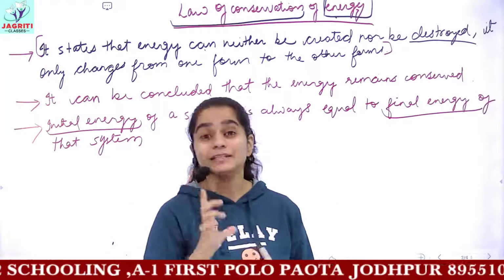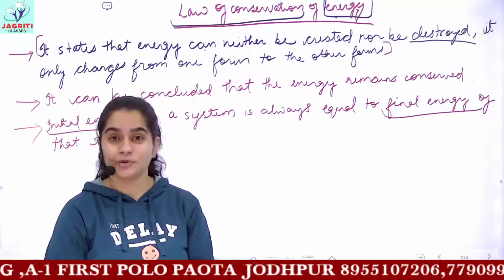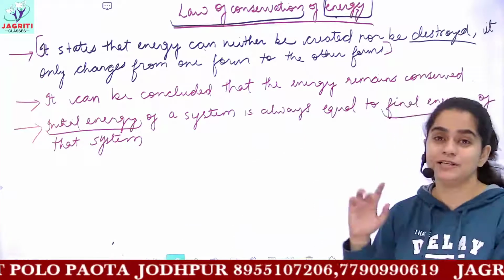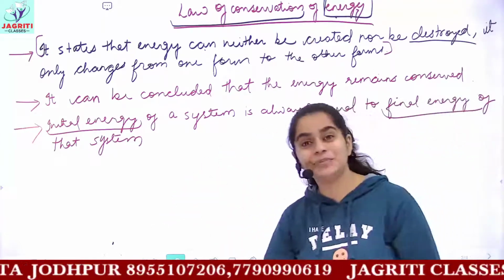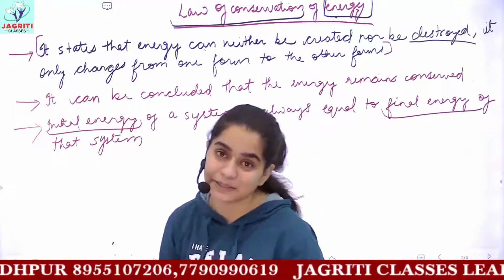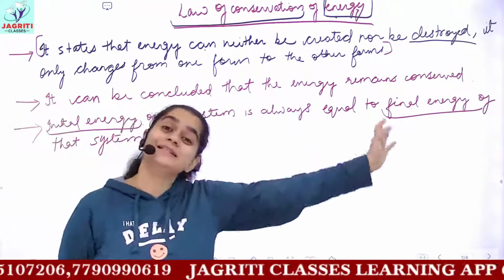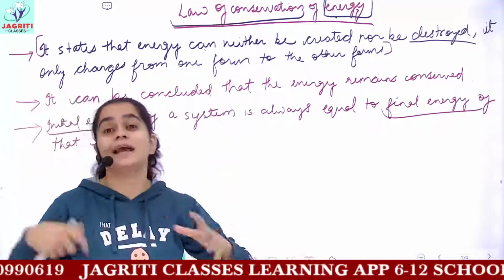And like we studied law of conservation of momentum, see if you remember, okay? You have studied law of conservation of momentum in the previous video lectures. So law of conservation means initial momentum of the system is equal to final momentum. Then you can also write that the momentum remains conserved, and then you can write momentum cannot be created, cannot be destroyed.